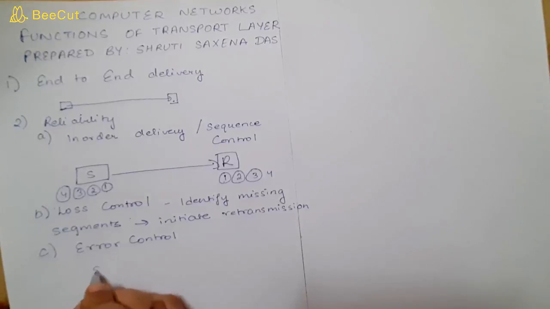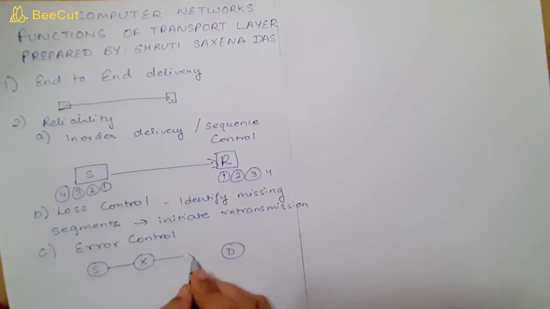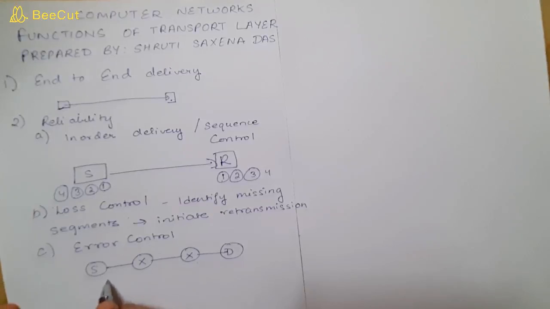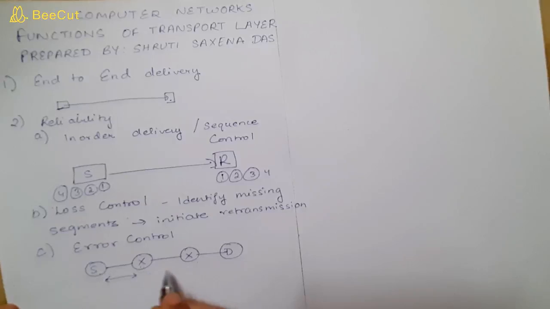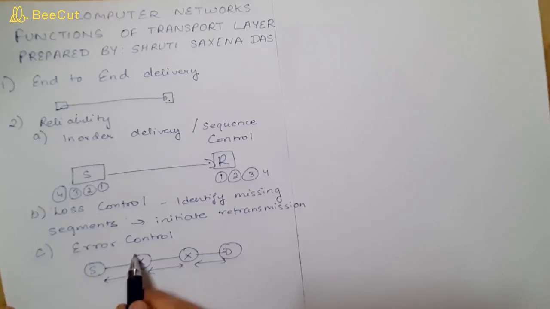See, suppose the scenario is, this is the sender, this is the receiver, and there is a link between sender and receiver via two routers. These are two routers. Now see, what is the difference between error control mechanisms? The data link layer focuses on checking for errors on these links between systems, between this sender and the first router, between this router and this router, and between this router and the destination. It does not check for the errors which are introduced inside these routers.